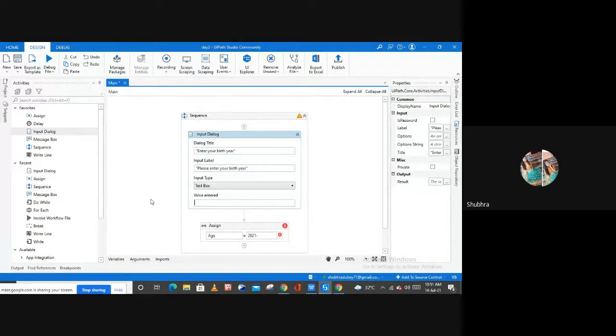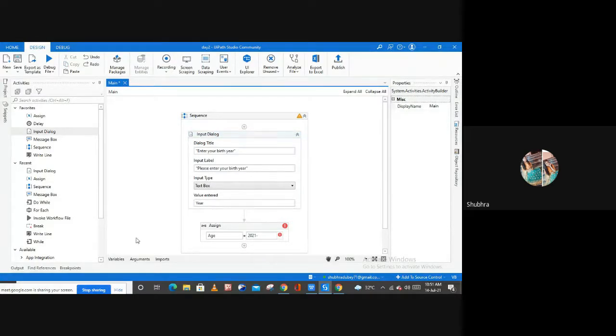Let me press Control plus K. Again, you have to create a variable here to store the birth year of your user, right? So how can you do this? Control plus K from your keypad, and now you are able to create a variable here. I'm going to name my variable as year.